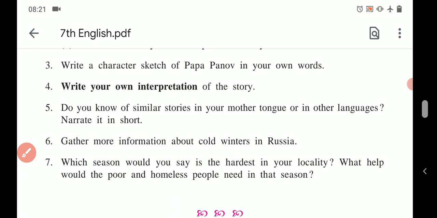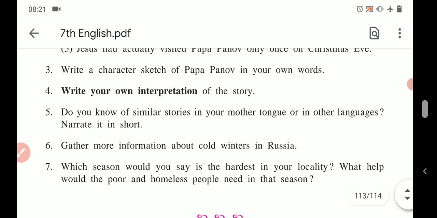So this is all about the activities given in English workshop based on the lesson Papa Panno's Special Christmas. I hope the given explanation and some of the answers you will find helpful while writing the answers or while doing all these activities in notebook.